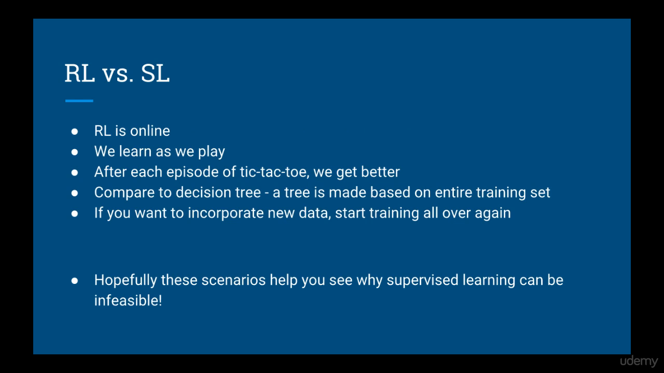Finally, reinforcement learning is completely online. We learn as we play. Every time the tic-tac-toe agent plays an episode of tic-tac-toe, it gets better. Compare this to a decision tree. It takes all its training data in at once and creates a tree based on that. If you want to incorporate new data into the tree, you need to start all over again. So I hope this gives you some further insight into why it might seem like supervised learning can be used for reinforcement learning tasks, when in fact this would be an infeasible task.